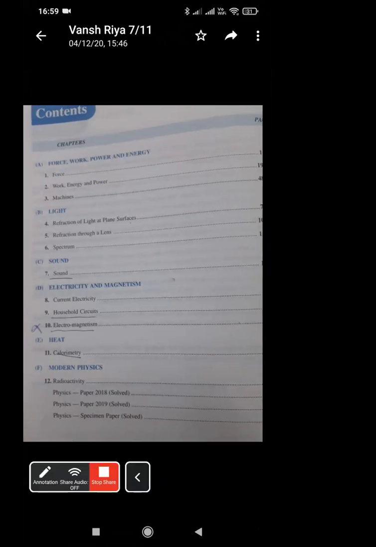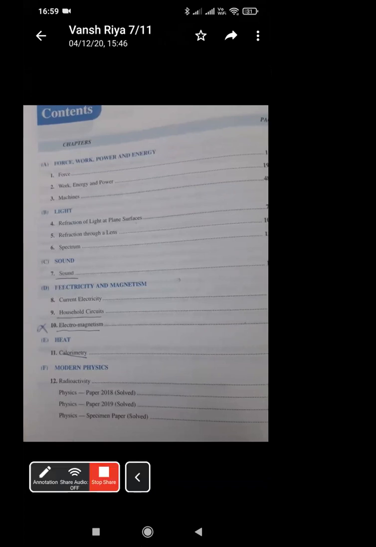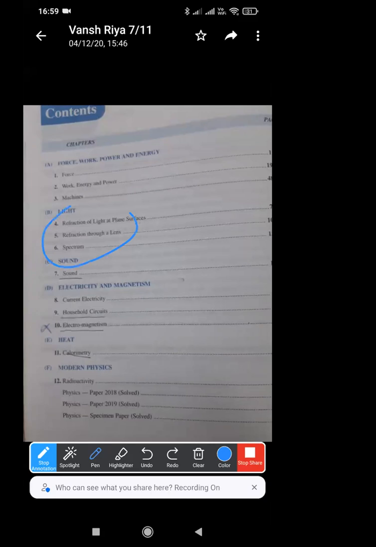Sir, in school, only the light part is there. Which part is there? Light part. Only this part is there. In school, only light is done. Okay, okay. So we are done with reflection of light at plane surfaces, right? Yes, sir, and lens and spectrum are remaining. Yes, sir. Okay, okay. So the next time we'll start with lens then.